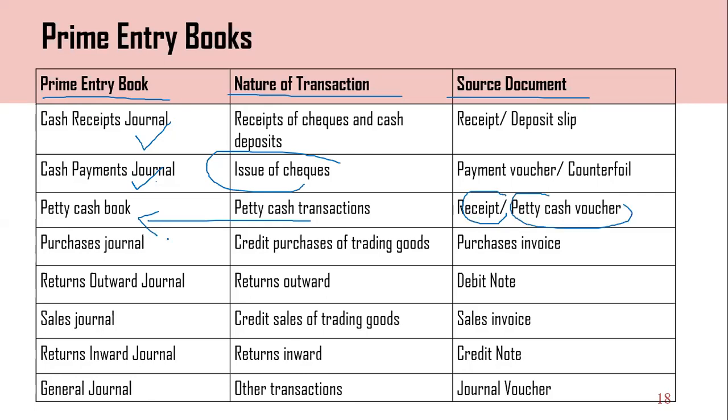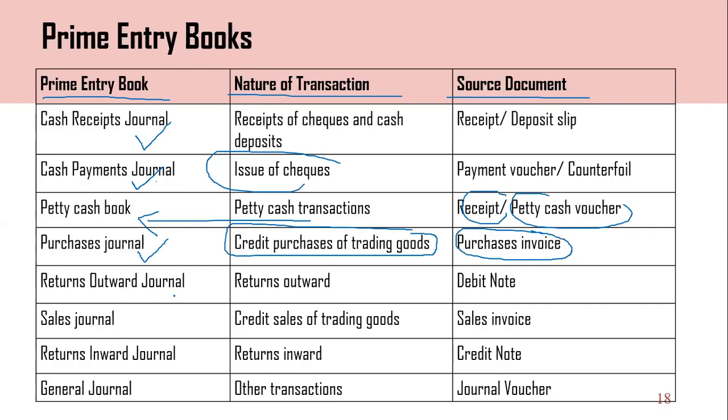In the purchase journal, you know, credit purchases of trading goods we record in the purchase journal, right? Then a purchase invoice we can use as the source document.